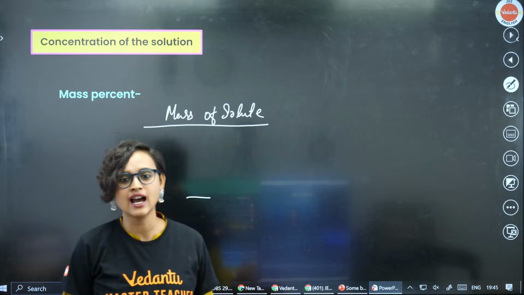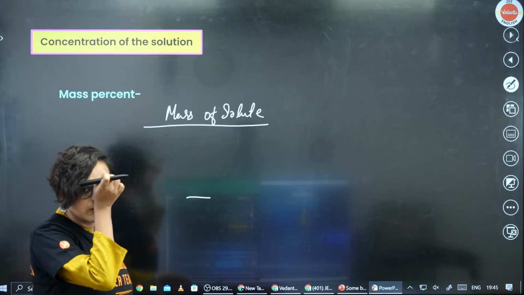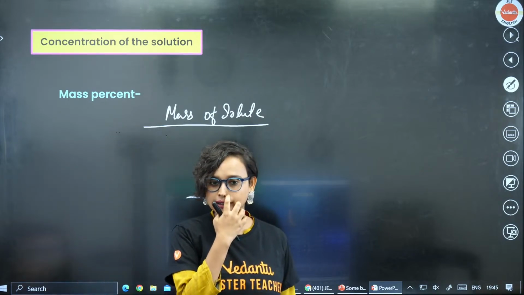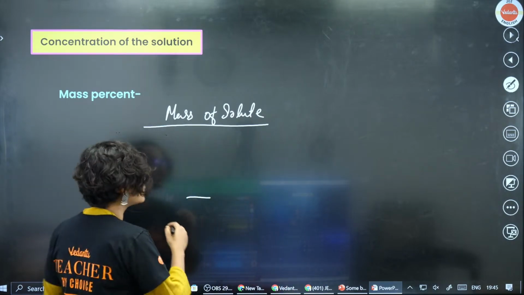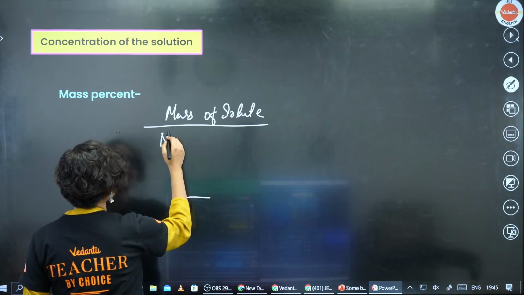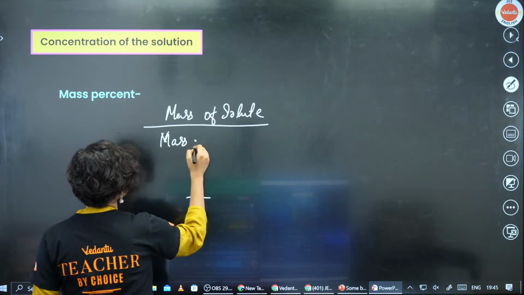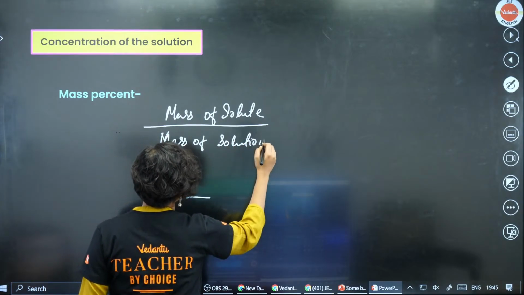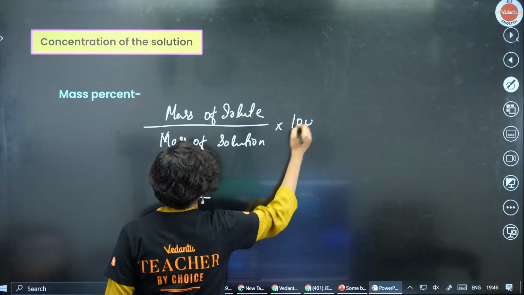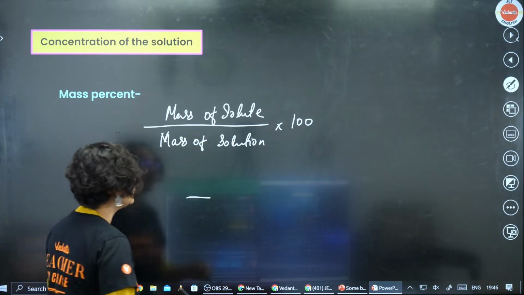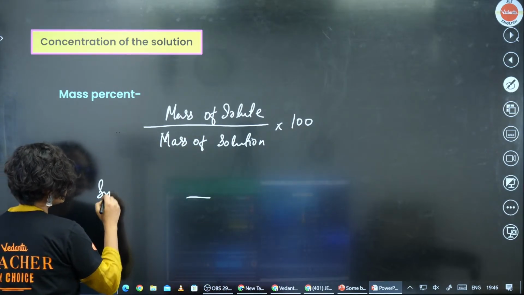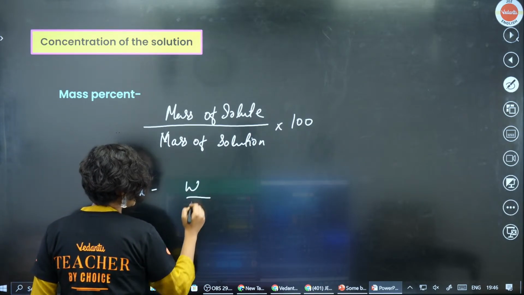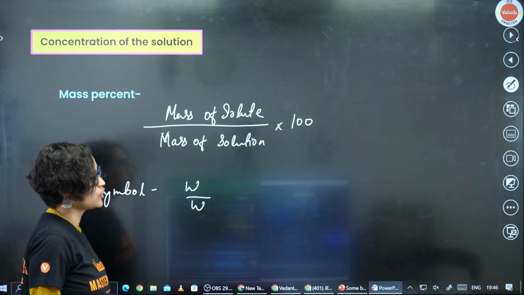Mass of solvent. No. Mass of solution. Yes, Rakshana. Very good. It is mass of solute divided by mass of solution multiplied with 100 because percentage is there. What is the symbol here? The symbol is W divided by W. This is your symbol.